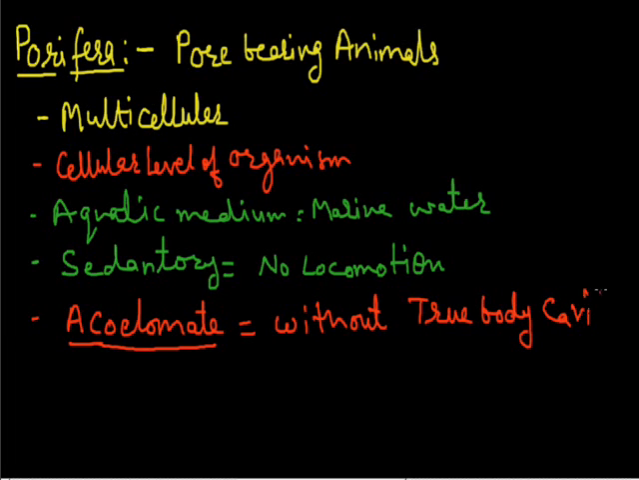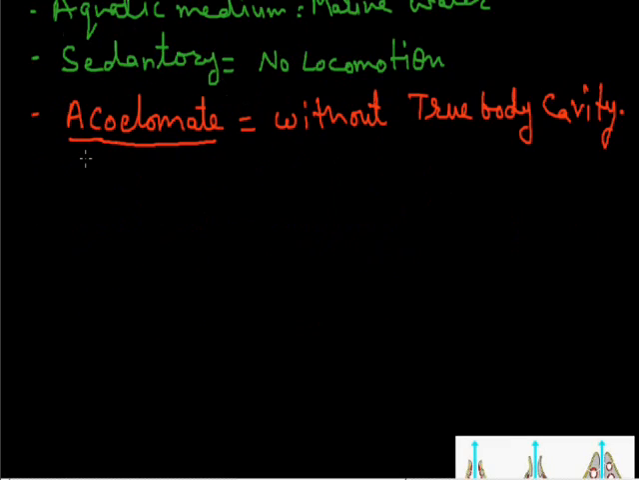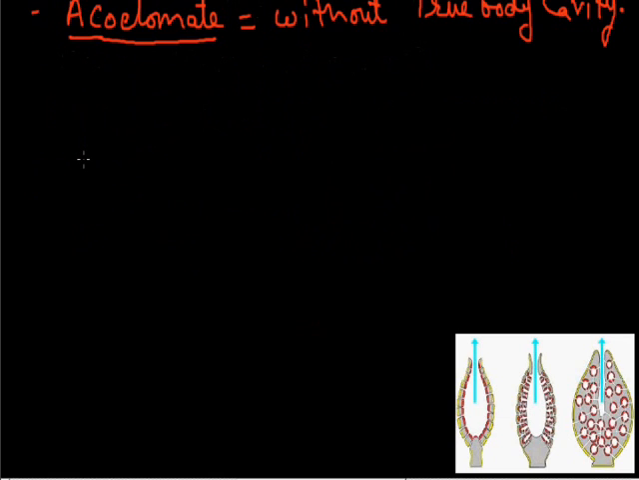What is the meaning of body cavity? Body cavity is the place inside the living being where the organs are present. So in these animals there is no true body cavity, but they have a space inside the body. We call it the spongocoel, the space present inside the body of these animals.